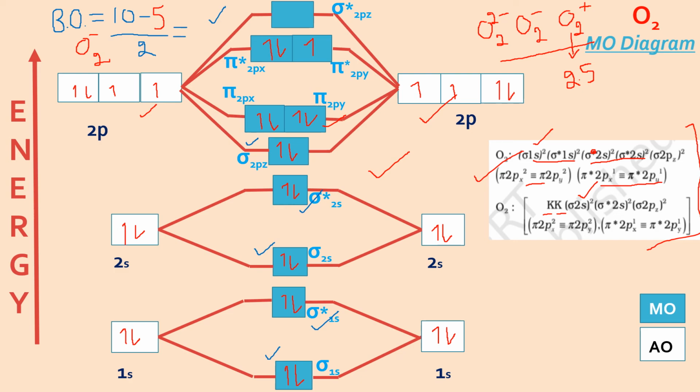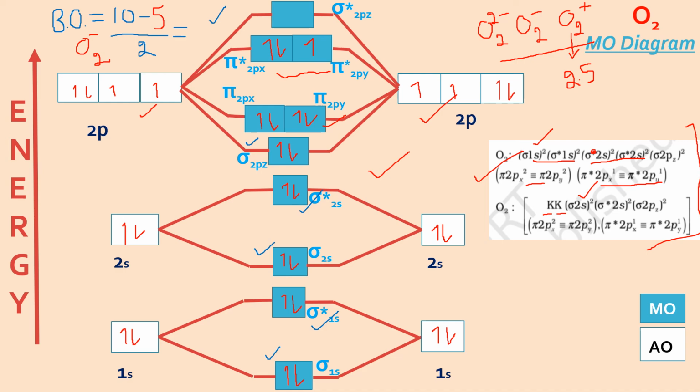There is one unpaired electron. So let us calculate for O2 minus. It will be number of electrons in the bonding orbital, 2 plus 2 plus 6, 10. It remains the same because every change is taking place here. So 10 will remain the same.